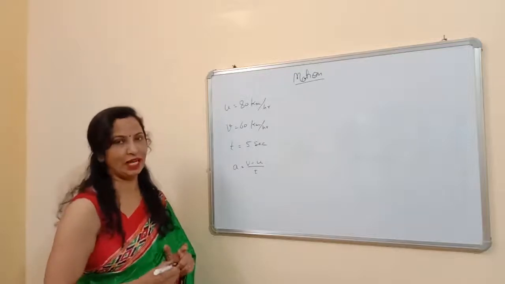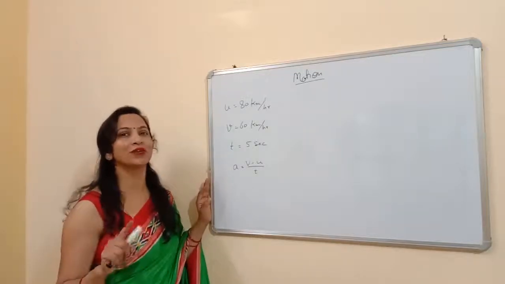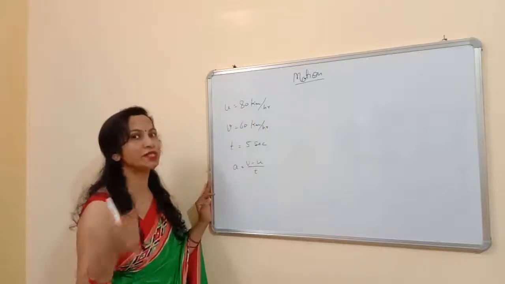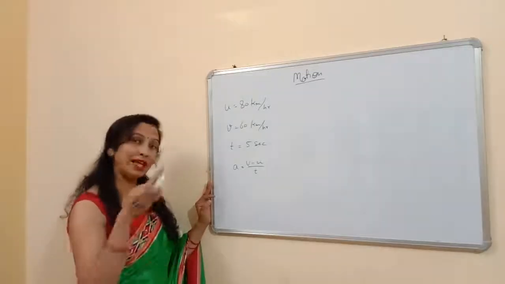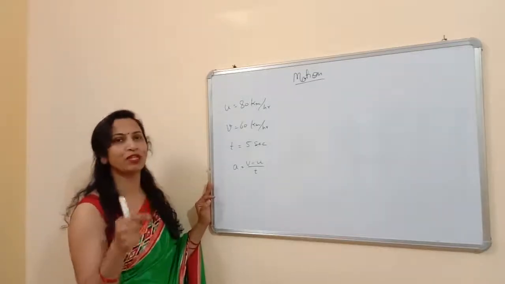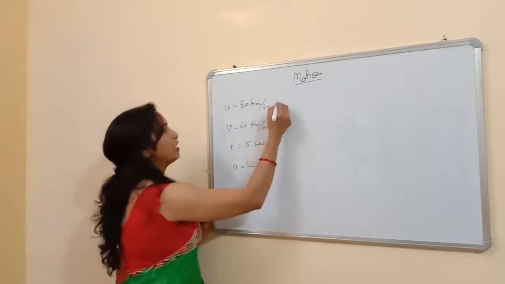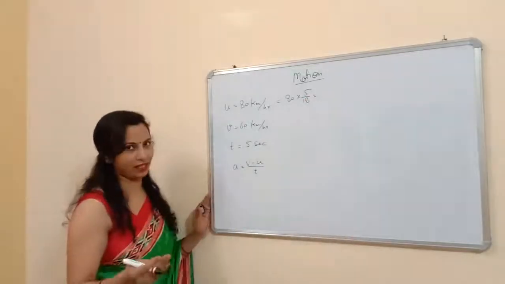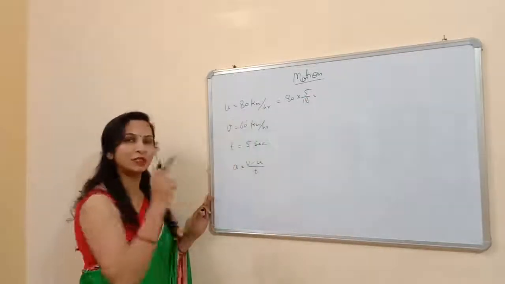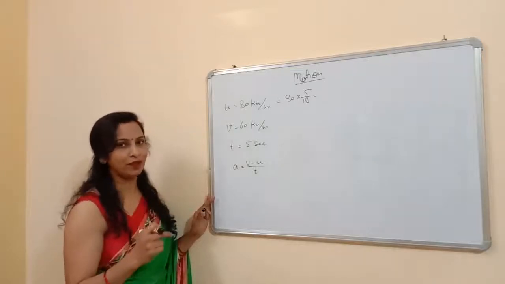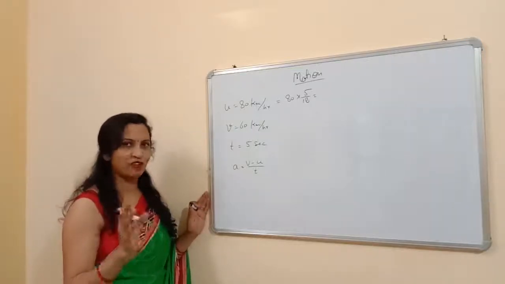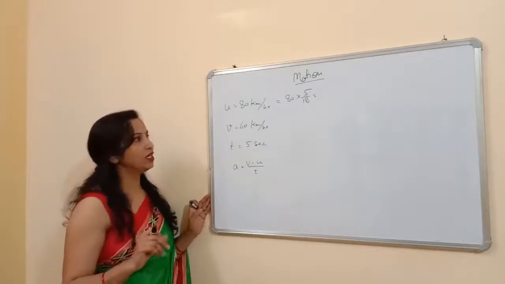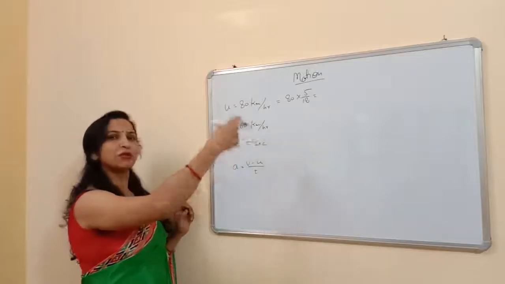Now the most important thing: I told you that the acceleration has the SI unit meter per second square, and velocity has the SI unit meter per second. It means these kilometer per hour you have to change into meter per second. In the last class I explained how we can change kilometer per hour into meter per second: we multiply it by 5 upon 18. So we are going to convert the kilometer per hour into meter per second.